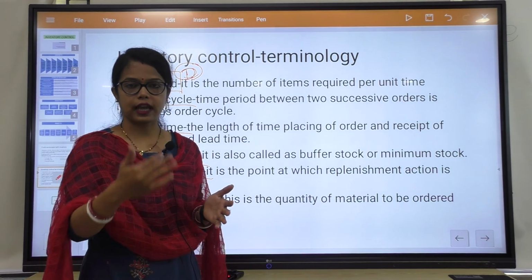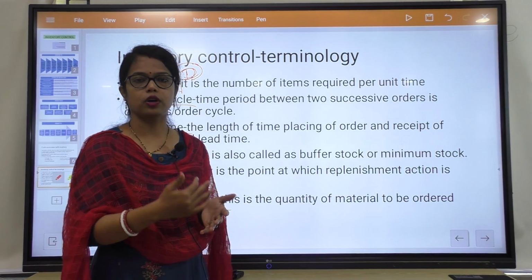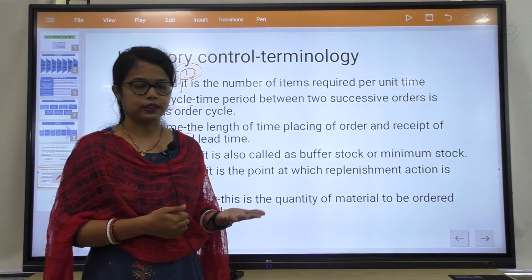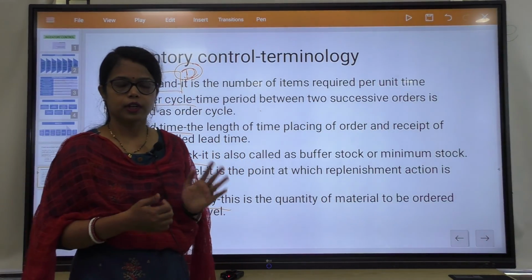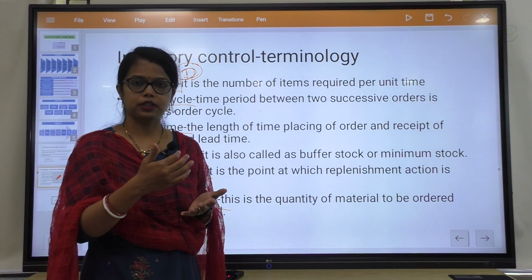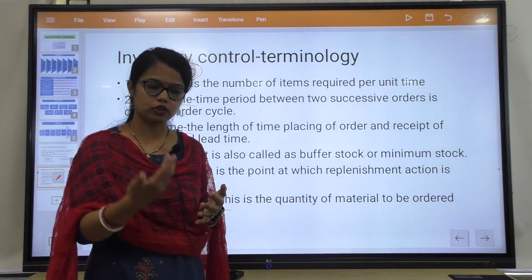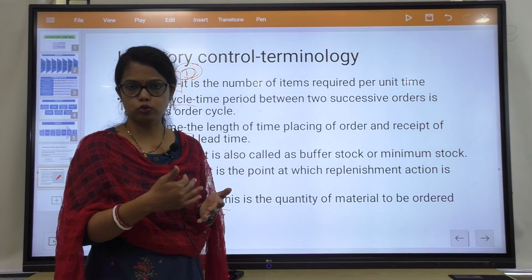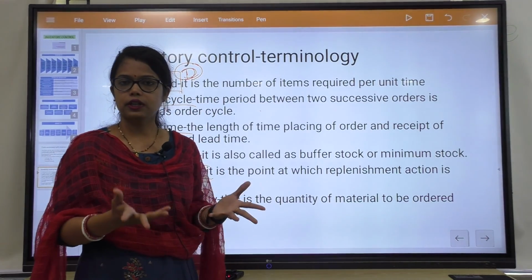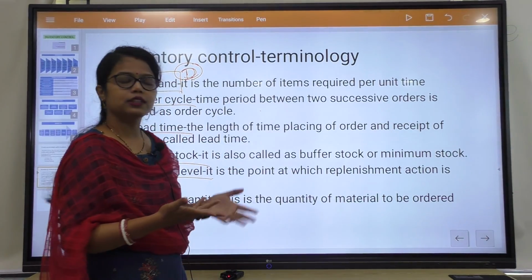That means the time period between the two successive orders is called the order cycle. Clear? The time period between two successive orders. If I am receiving an order today and the next order will be tomorrow, then the time gap between two orders is 1 day. So the order cycle is 1 day.